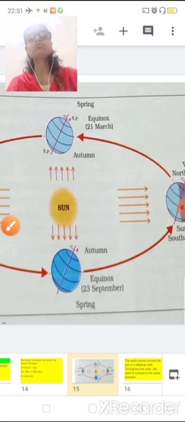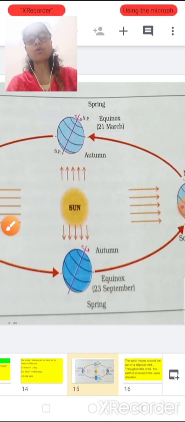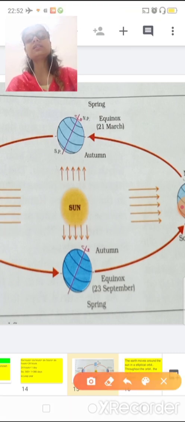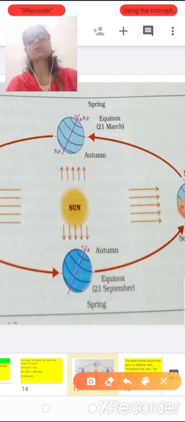Now, two more important things: equinox. Equi means equal. Equal means equal day and night. So at this time we are experiencing neither too much hot weather nor cold weather. That's why it is called spring and autumn.